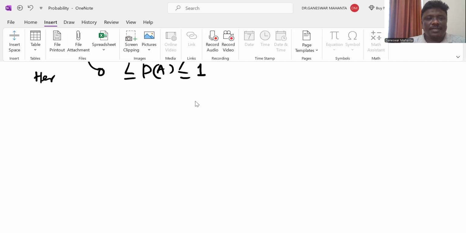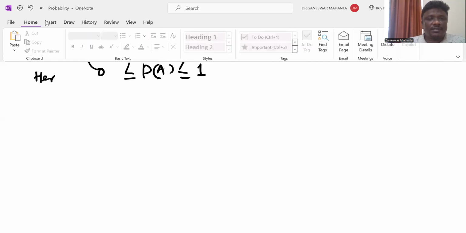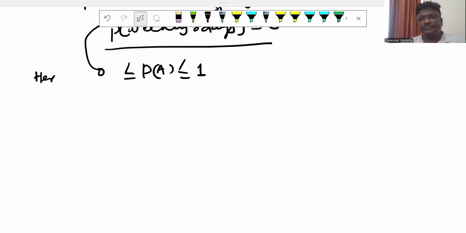Suppose you search on the net, what is a dice or how to find a dice? Dice means which contains 6 faces.